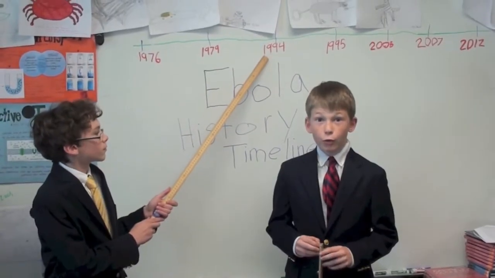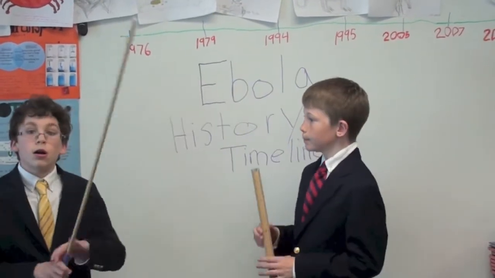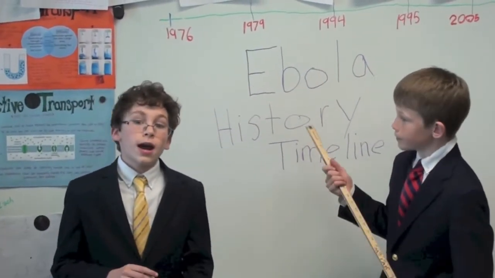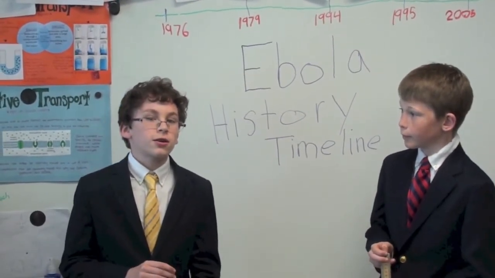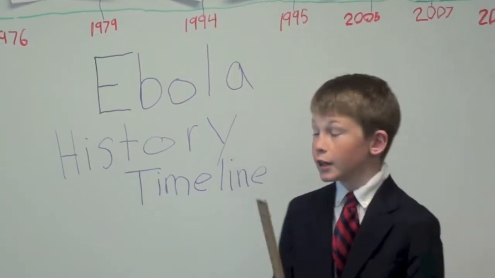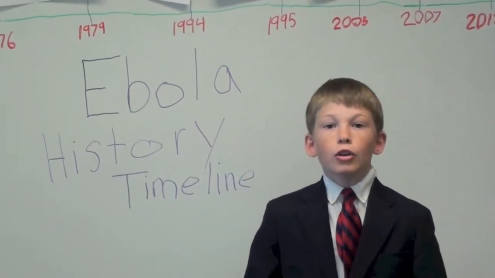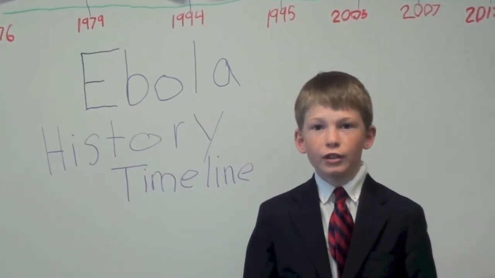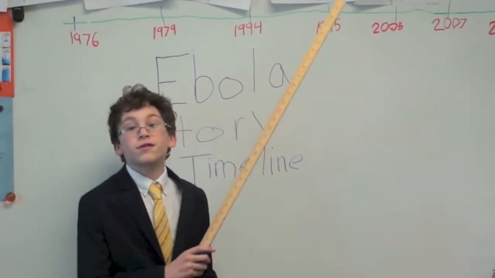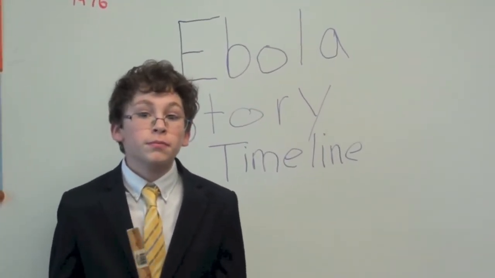In 1994, several monkeys from the Thai forest were found infected. Also African gold mines were infected, causing 52 cases and 31 deaths. In 1995 in the Republic of Congo, 315 cases were reported and 256 deaths. By 2005, 1,800 people had been infected with Ebola.